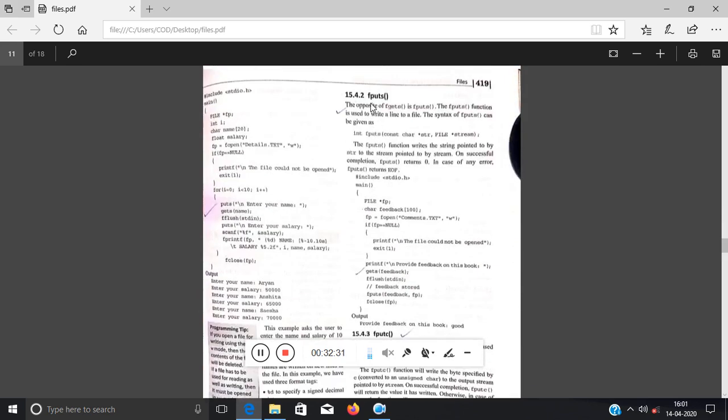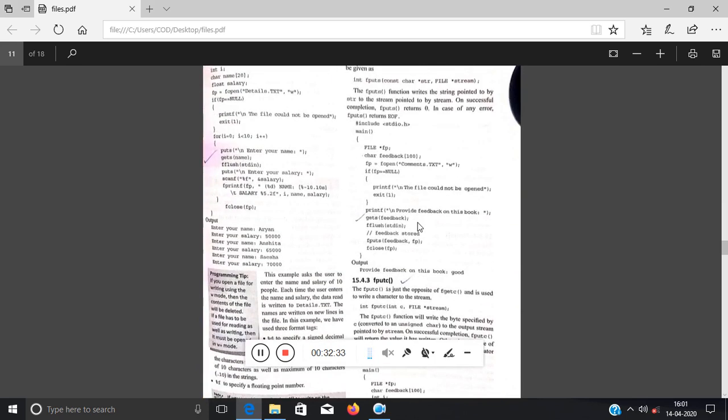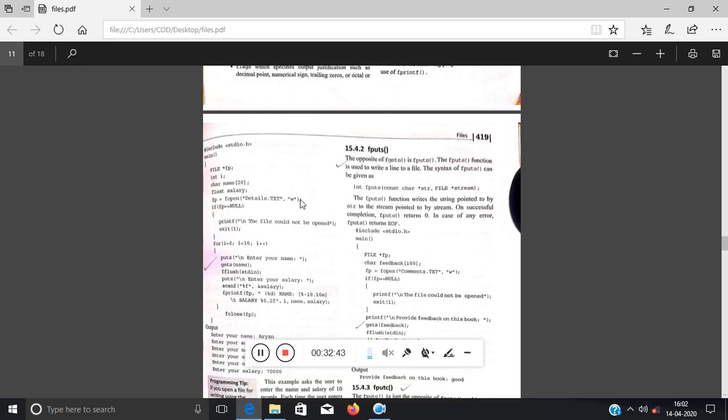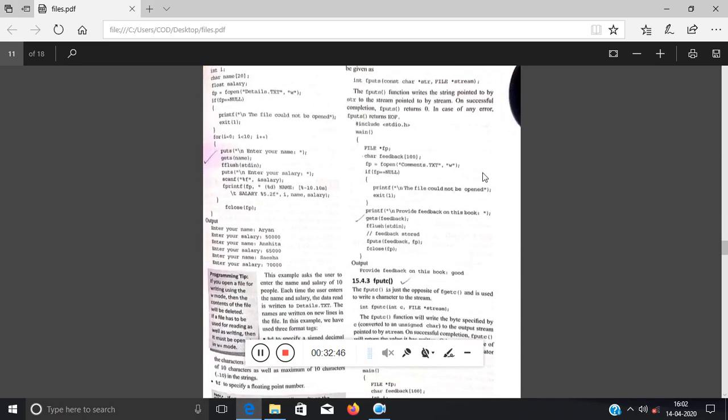Now second is fputs. You can also use this one. What they have done is taken a feedback character array. Comments.txt is their file name. They are opening in write mode. Obviously this will be in write mode, whether you want to read or write here. So they have checked fp equal to NULL, and this is the same as the previous one. Then they have written provide feedback on this book.